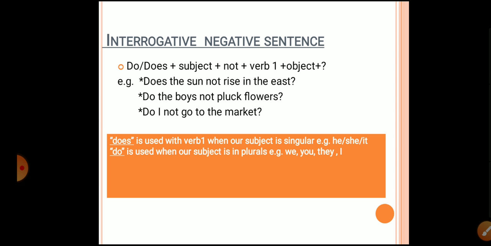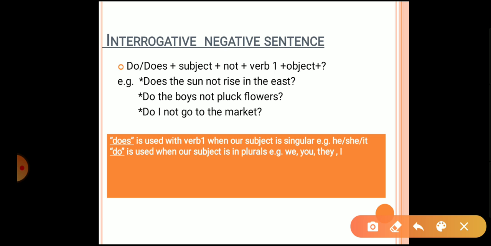So, does the sun not rise in the east? Do the boys not pluck flowers? Do I not go to the market? So again, does is used with the verb's first form when our subject is singular: he, she or it. Do is used when our subject is plural, for example we, you, they, I. Okay, so if you still have any queries please do tell me.